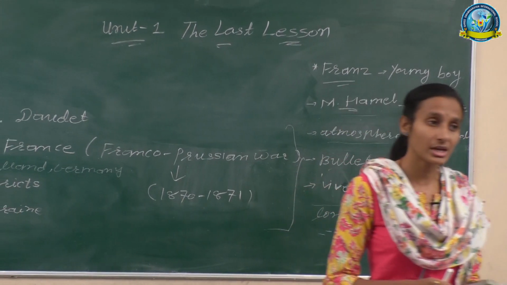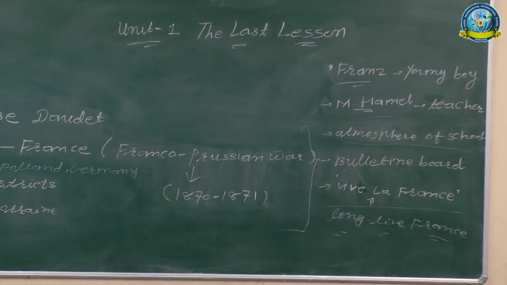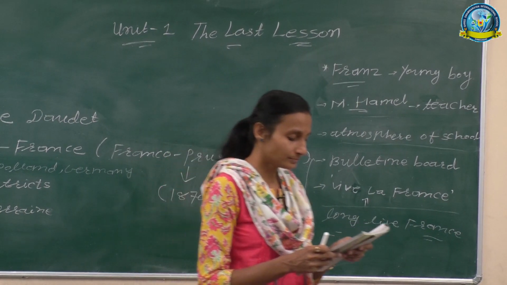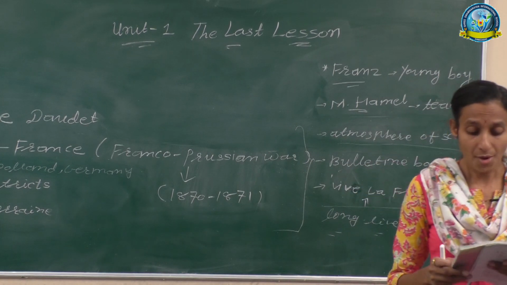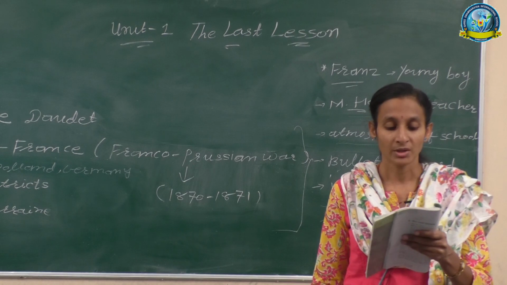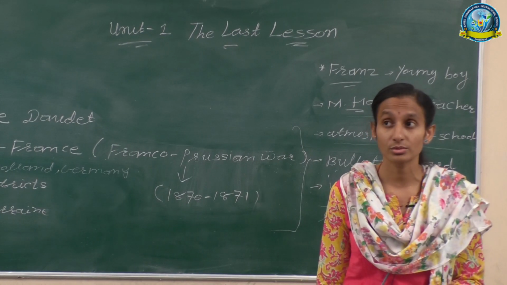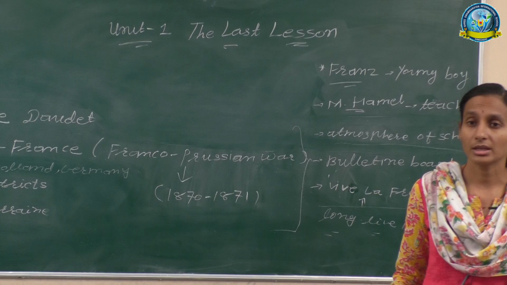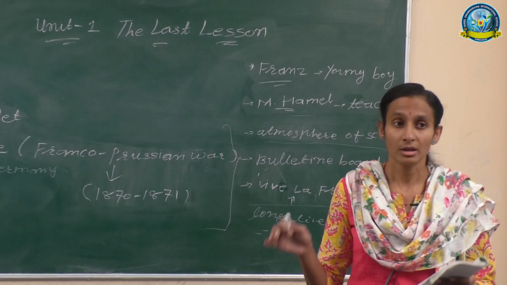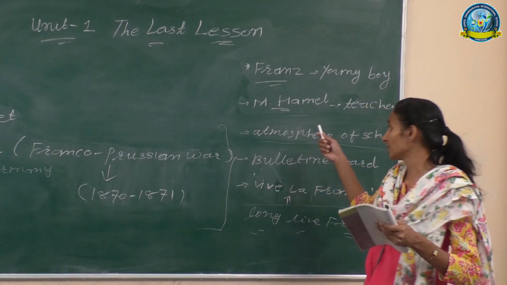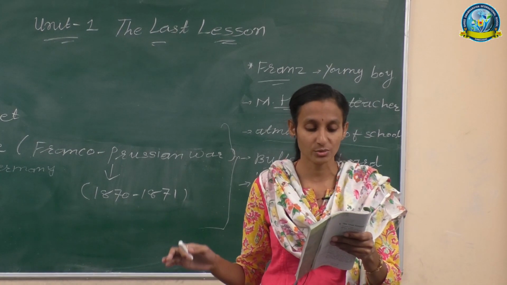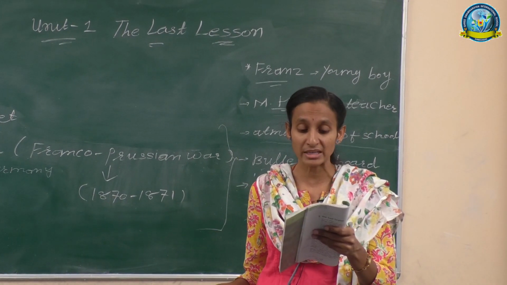And the teacher's great iron ruler, he kept moving up and down, here and there, rapping the ruler on the table. But now it was so still. It means this scenario was not there in the school where Franz was studying. The school was in great silence, very still, very peaceful.